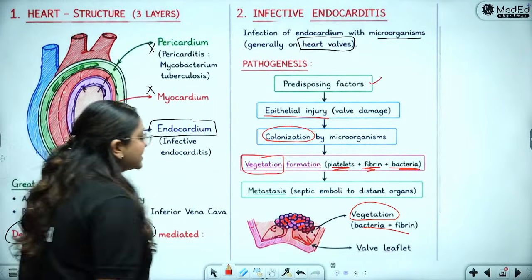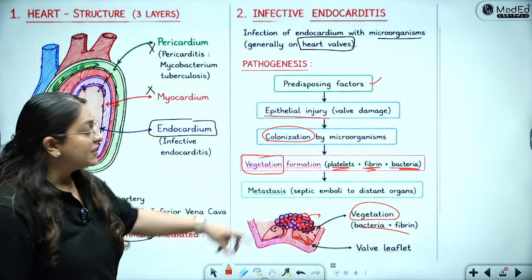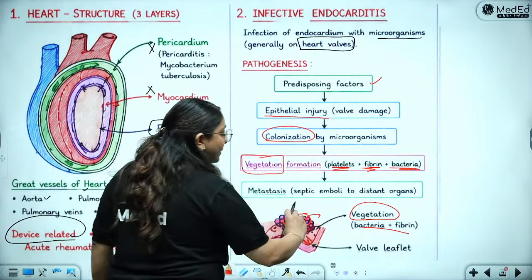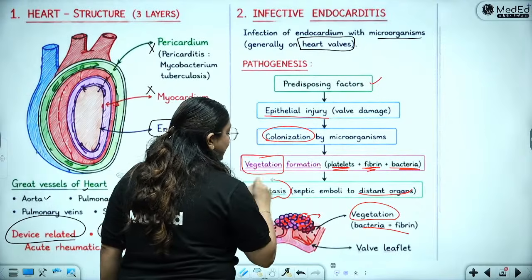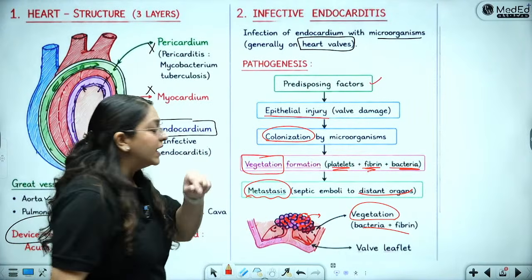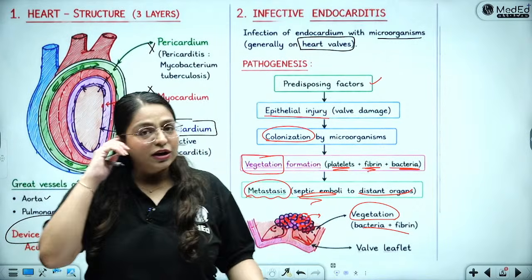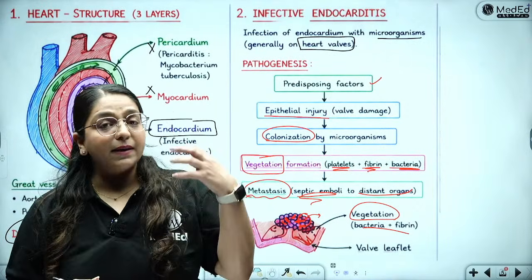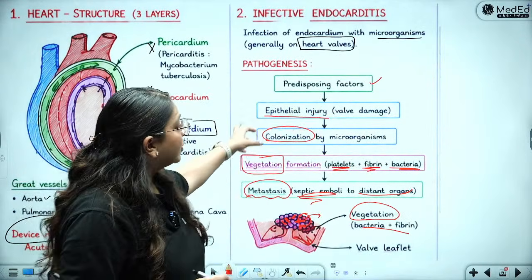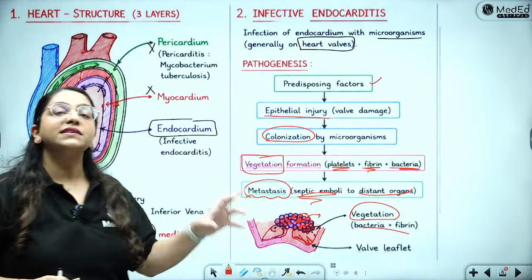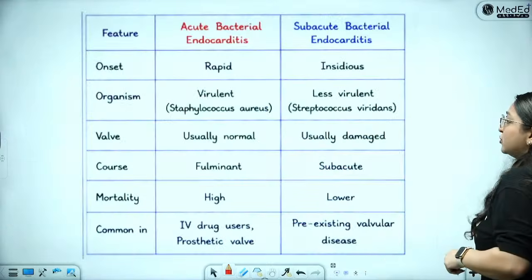Now, a piece of this can also break off, just like a piece breaks off from a thrombus. If that breaks off and flies away to a distant organ, that is called metastasis. So what is happening here? It is the metastasis of septic emboli. You have seen in pathology that emboli are of many types, and an embolus can be sterile or septic. So this vegetative matter of infective endocarditis is a septic embolus, and this can fly away to different organs leading to complications.